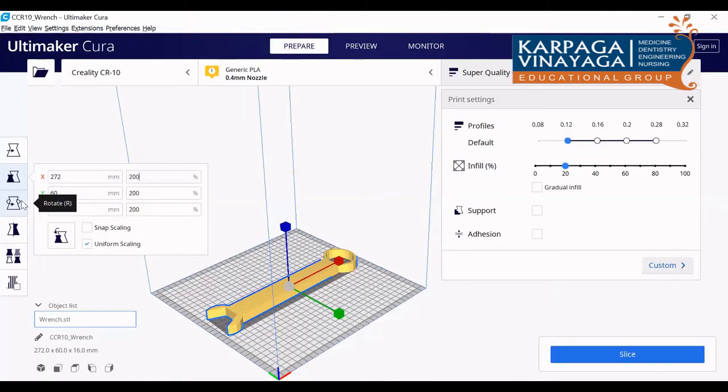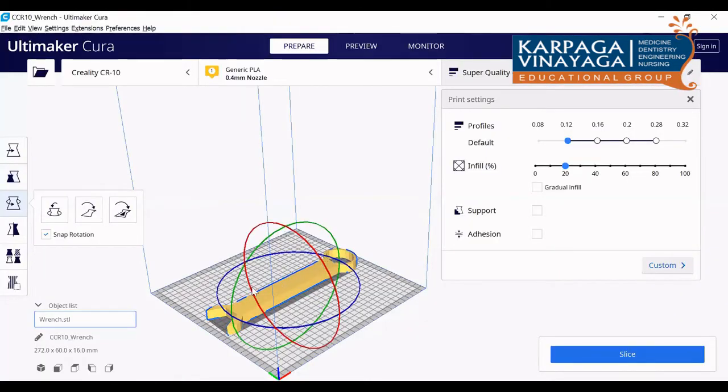Next one is the rotate option. You can rotate this object along these three different axes. Okay, that is the next thing.